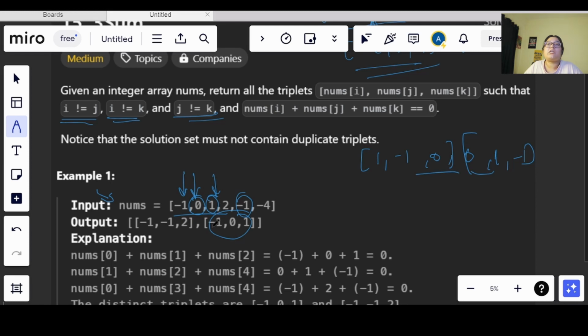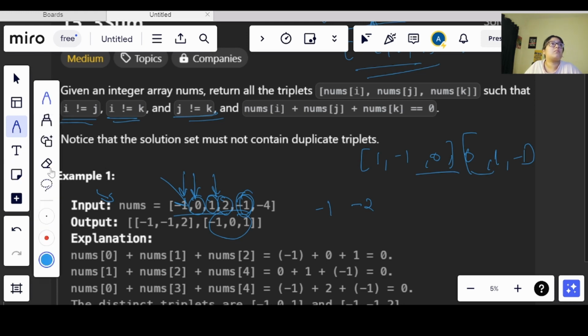The other triplet that I can have is, I have a -1 here, in the same way I have 2 and -1 again, so I can get a new triplet out of that. I can have this as a new triplet. So I will be returning both of these as the answer. So now we know what we have to do in this question, right?